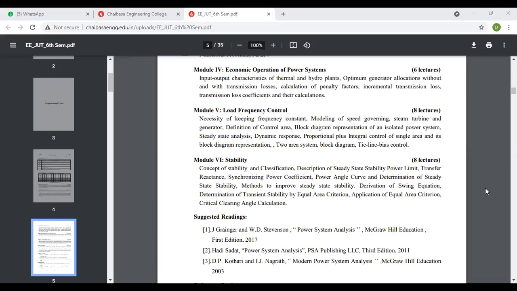Now I will come to stability. Stability is again important. I think you know the power angle curve in the synchronous machine. Have you read the synchronous machine in your electrical machines? Yes, sir.